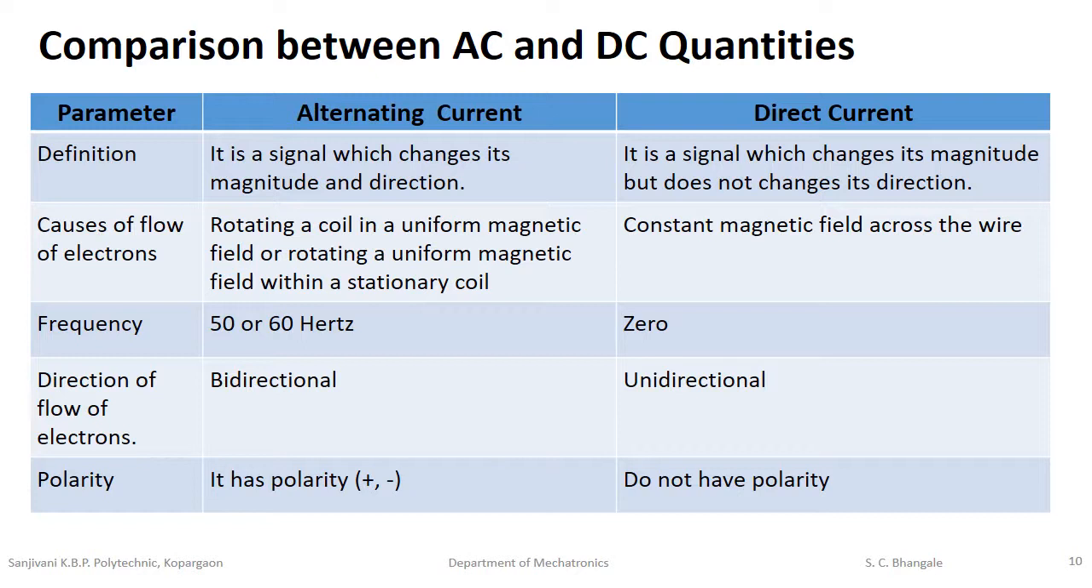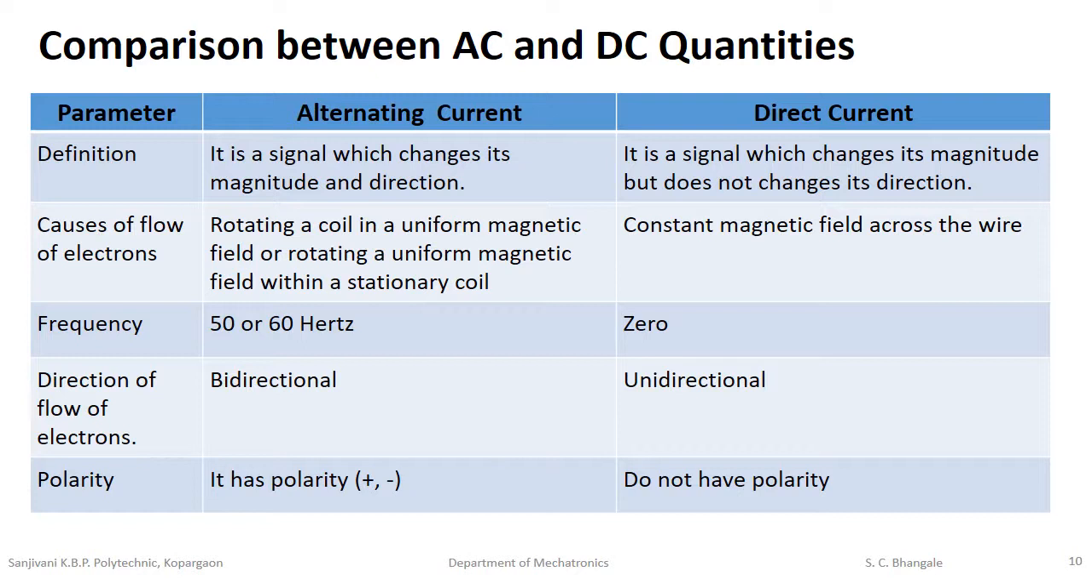The frequency range for alternating current is 50 to 60 Hz, depending on the country, and the frequency for direct current is 0. The direction of flow of electrons: as we have seen, the electric charge flows in both directions in an AC quantity. So the direction of flow of electrons is bidirectional. That means the current will flow in both directions.